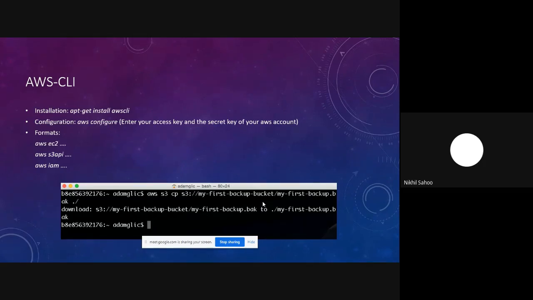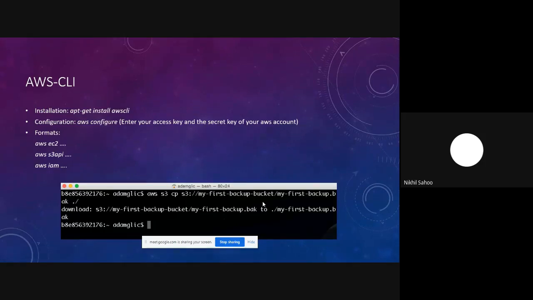And again, configuration is also very easy. You just need to type in aws configure, and it is going to ask you for your access key and your secret key of your AWS account. Now, how do you find this particular access key and secret key? You would find these keys while creating your user itself. Once you create your IAM user, in that process it gives you your secret key and access key. You can save those credentials in some text file, and when required, you can enter them when asked.